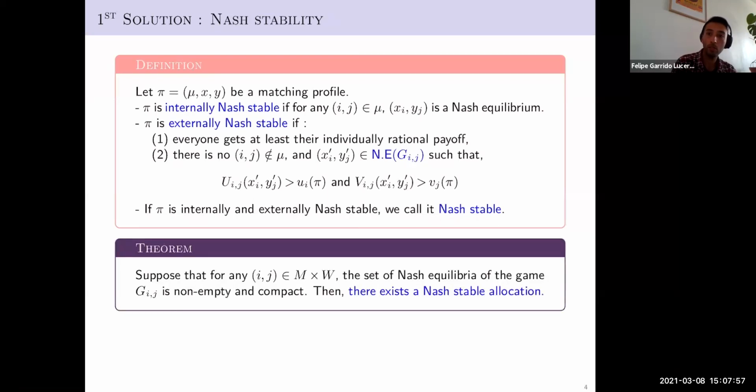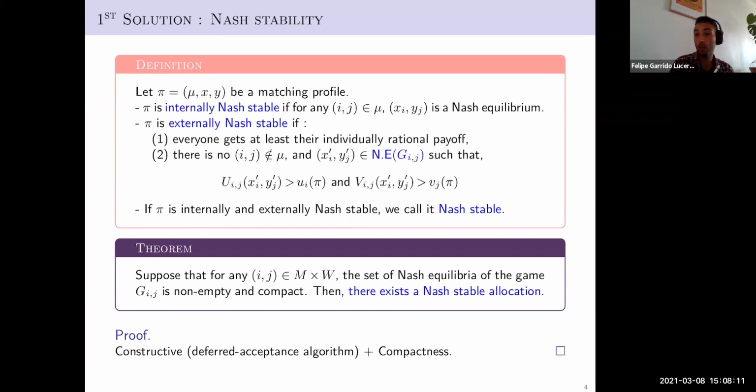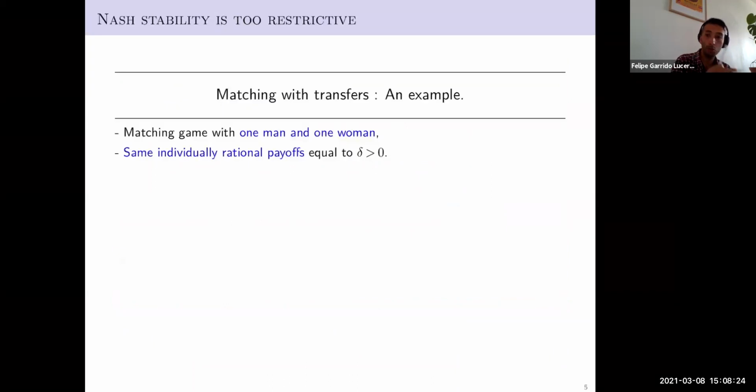We have existence of this kind of allocation, and indeed, if all the sets of Nash equilibria are non-empty and compact, then we have existence of Nash stable allocations. The proof follows two steps. First, we use the deferred acceptance algorithm for computing an epsilon approximation of this kind of allocations, and then we use the compactness for taking epsilon to 0. We will not see this proof in detail. Instead of that, I want to show you an example.